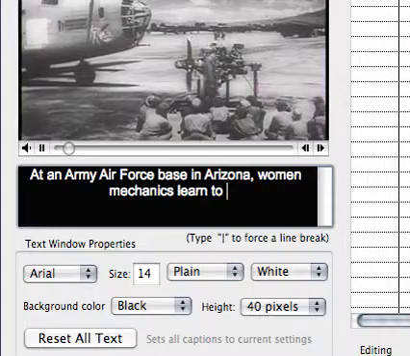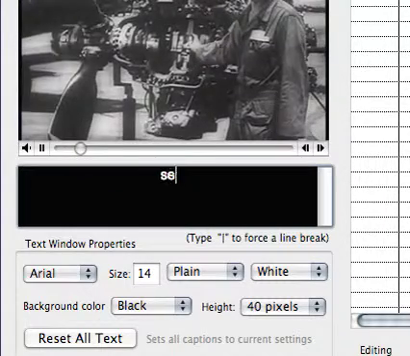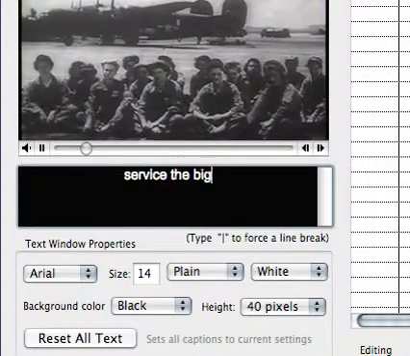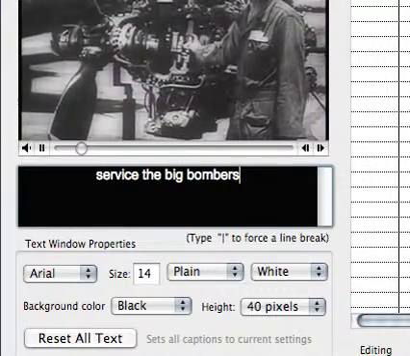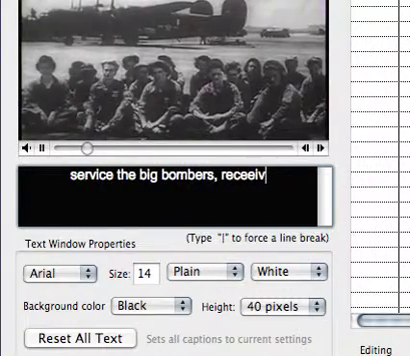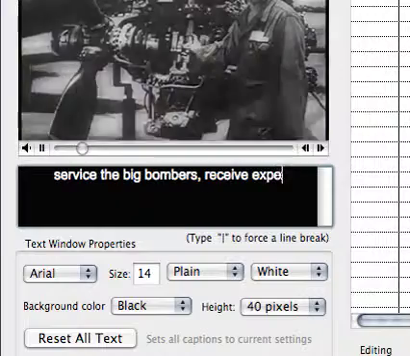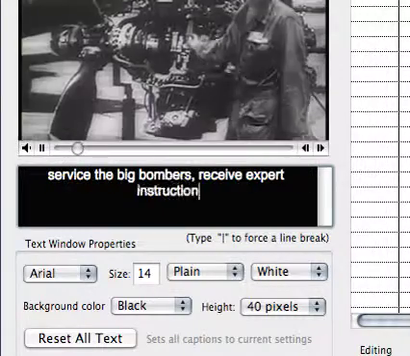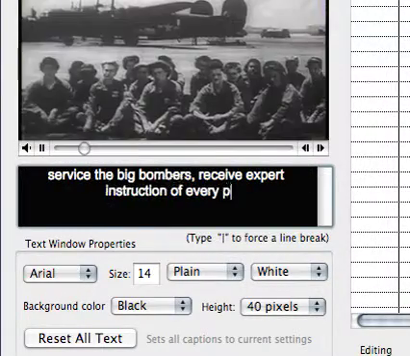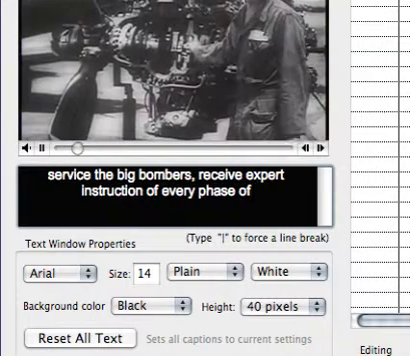At an Army Air Force base in Arizona, the big bombers receive expert instruction in every phase of the big bombers. Receive expert instruction in every phase of the big bombers.